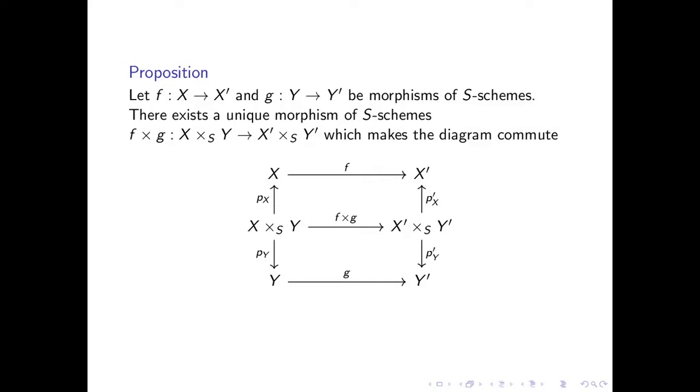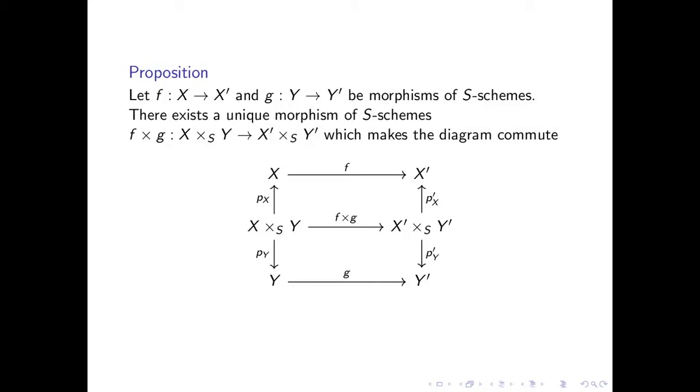We also have the following proposition. Let F and G be morphisms of S schemes. Then there exists a unique morphism of S schemes between the corresponding fiber products which makes the diagram commute. So this follows immediately from the universal property by taking the composition of the projection maps and F and G.